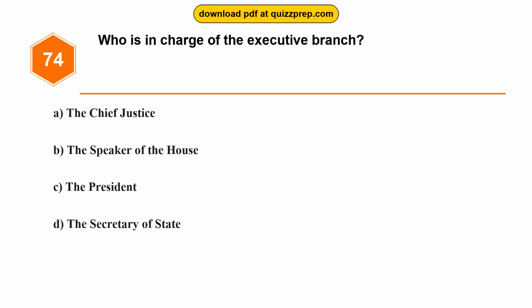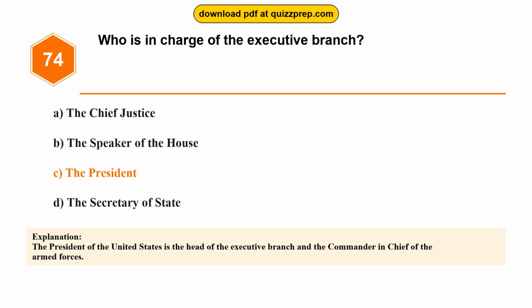Question 74. Who is in charge of the executive branch? Option A, the Chief Justice. Option B, the Speaker of the House. Option C, the President. Option D, the Secretary of State. The correct answer is option C, the President. The President of the United States is the head of the executive branch and the Commander-in-Chief of the Armed Forces.